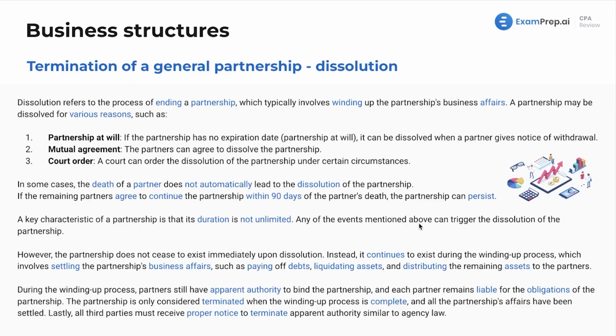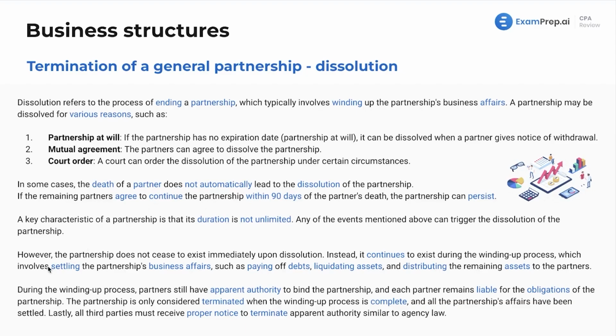Now, a key characteristic of a partnership is that its duration is not unlimited. Any of the events mentioned above can trigger the dissolution of the partnership. That's an important point. It's not unlimited. Something eventually will happen that will make it so the partnership either ceases to exist or needs to be essentially renewed. Whereas for a corporation, it just goes on and on and on. There's nothing inevitably that will happen that will make the corporation need to cease to exist. If the company eventually goes bankrupt, I mean, a company could go on for 300 years and never declare bankruptcy. It could be totally fine, right? So that's the difference between a corporation and partnership.